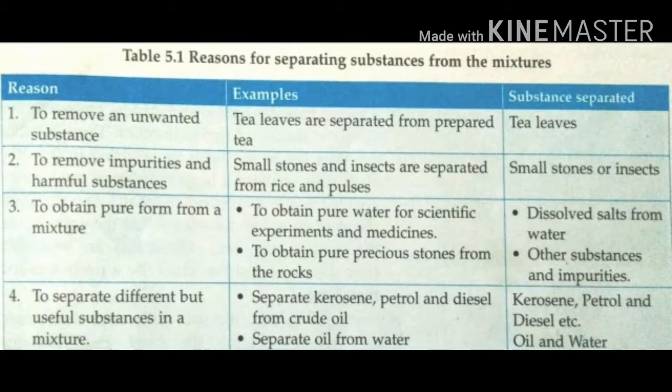And types of mixture. One is a homogeneous mixture, another one is a heterogeneous mixture. In a homogeneous mixture, the particles of the substances present cannot be seen. In a heterogeneous mixture, the particles present in the mixture can be seen. These are the two types of mixture.